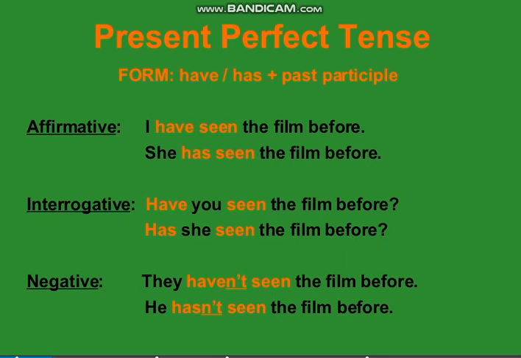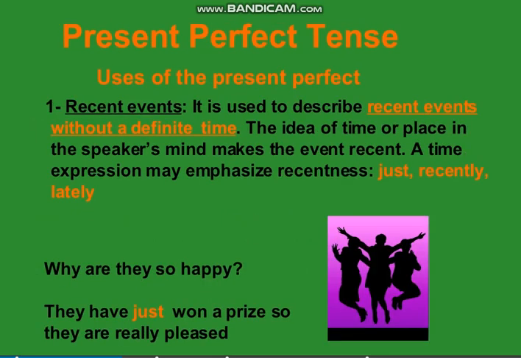In negative sentences we add not after the helping verb. So as you can see, they haven't seen the film before. He hasn't seen the film before. This is the structure of negative sentences.